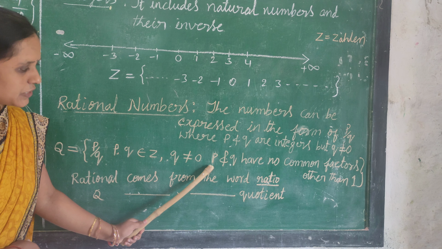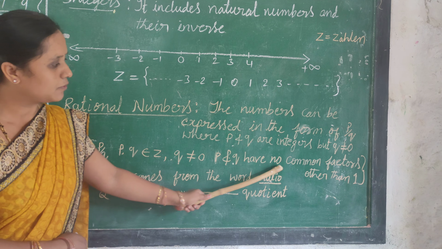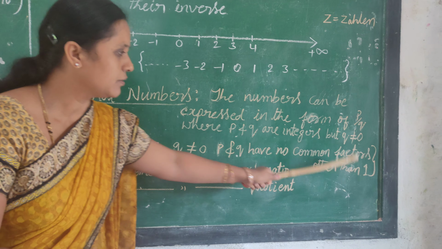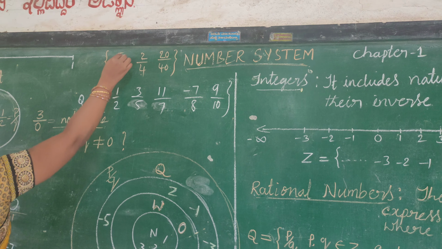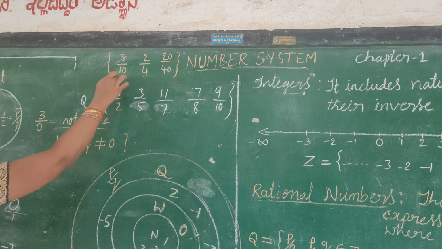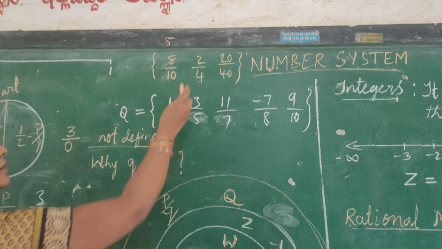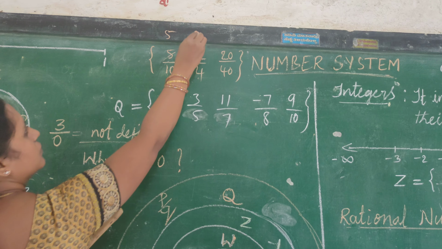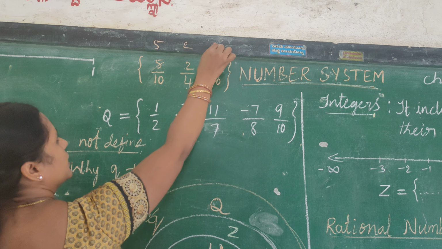Here one more condition is there. P and Q have no common factors other than 1. Look at this one. Here, what is the common factor of 5 and 10? The common factor is 5. What is the common factor of 2 and 4? 2. 20 by 40, 10.